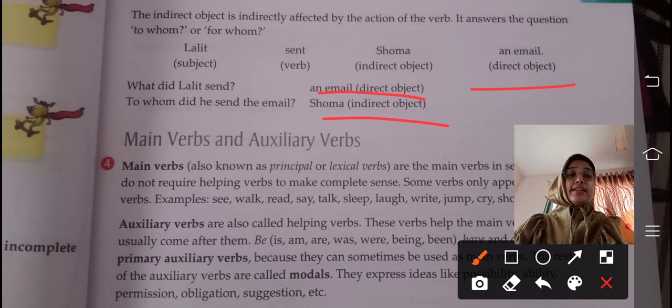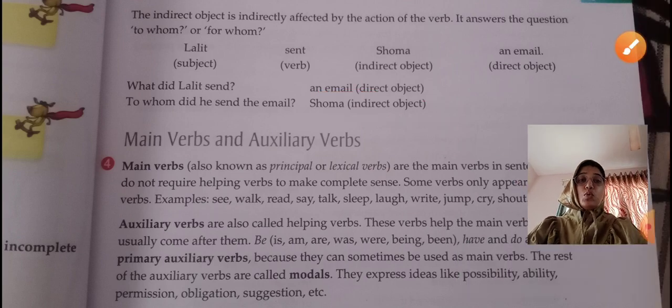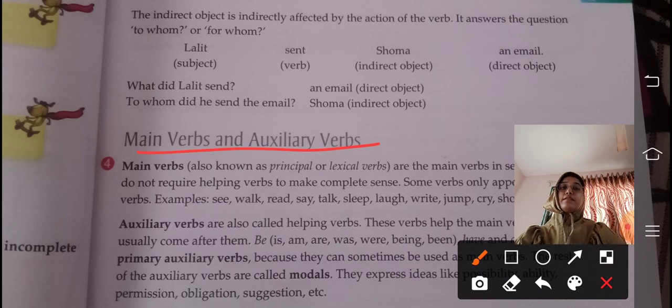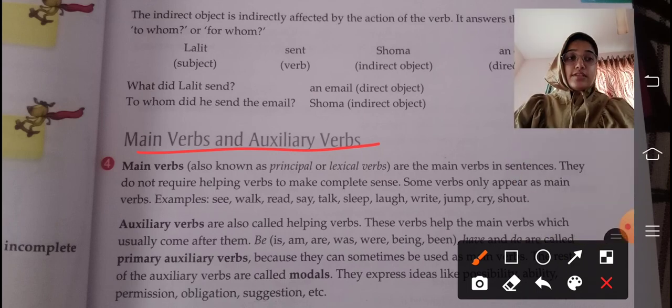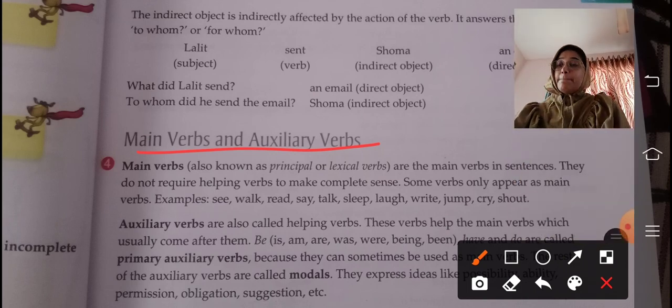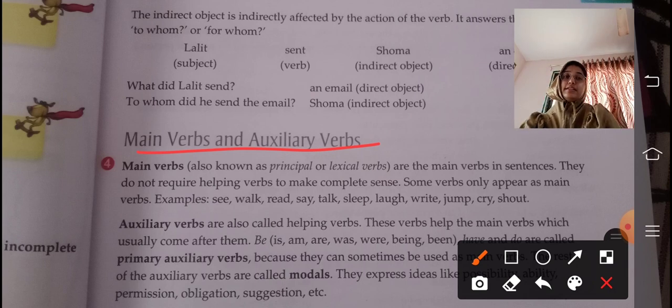Now moving ahead to main verbs and auxiliary verbs. Let us now understand the meaning of main verbs. Main verbs are also known as principal or lexical verbs. Main verbs are the main verbs in a sentence. They do not require helping verbs to make complete sense.